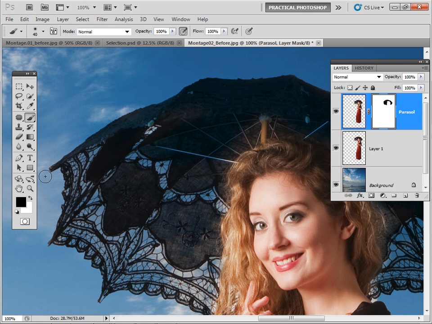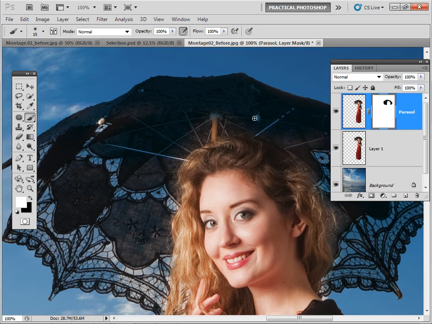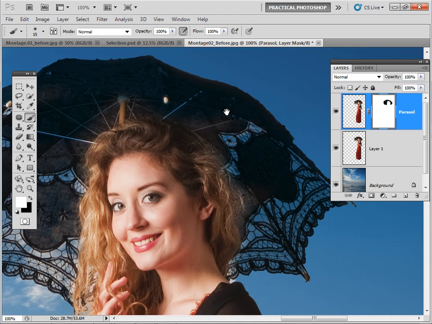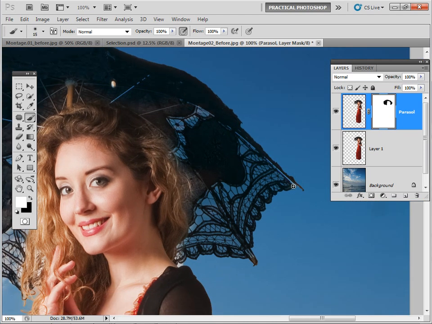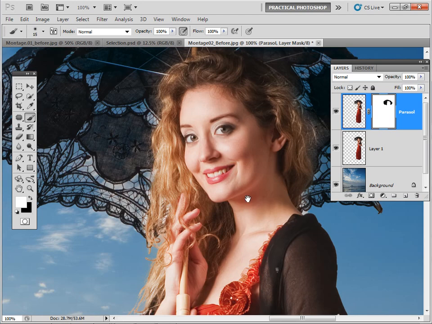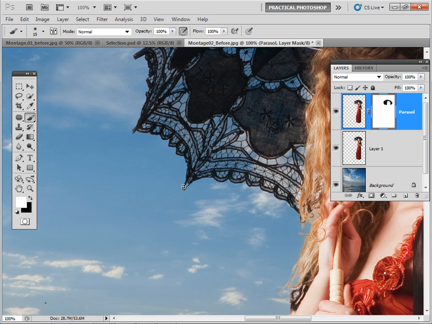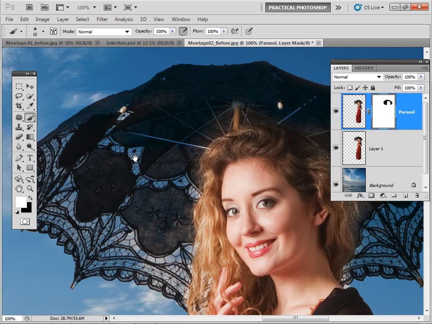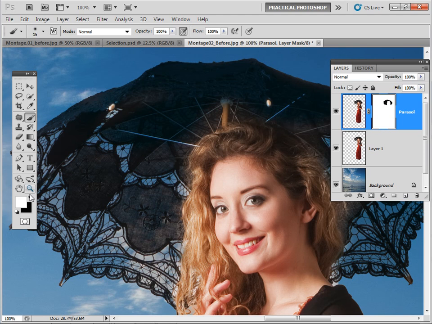We can tidy it up. We can just switch to a white brush, make it slightly smaller, and just go back over some of these little areas that we've gone over. I think these are probably clone out later on anyway, so let's not waste too much time there. We can just sort of tidy up any little bits, so we can just get a very convincing